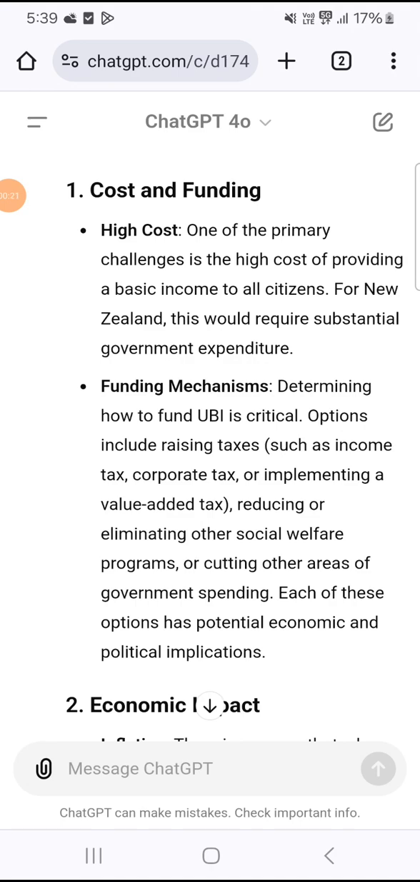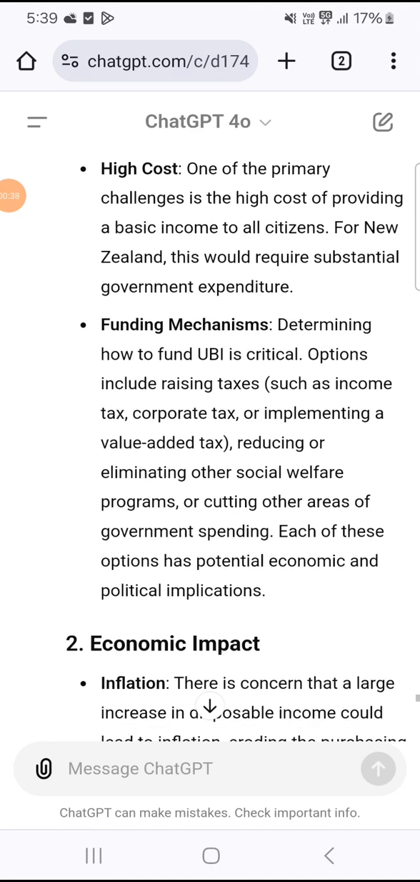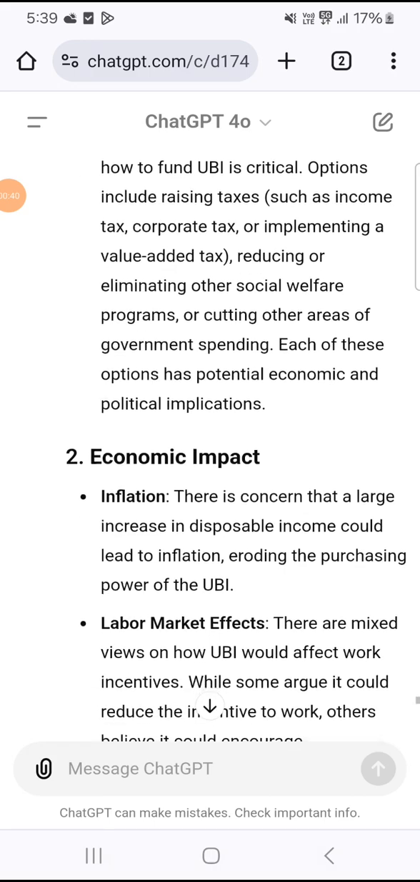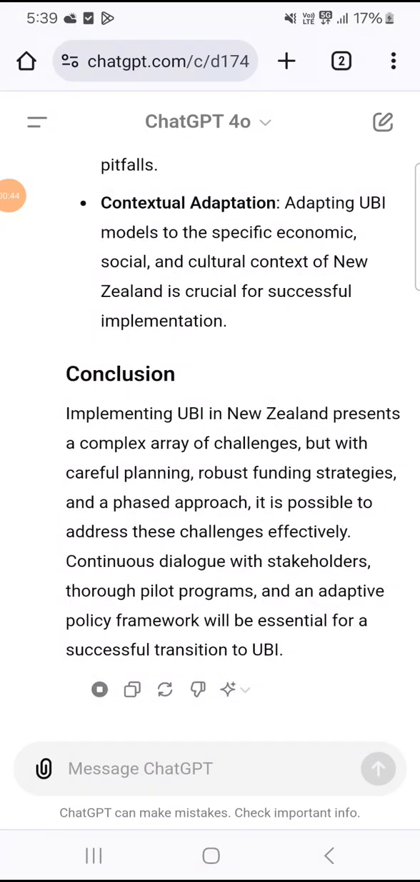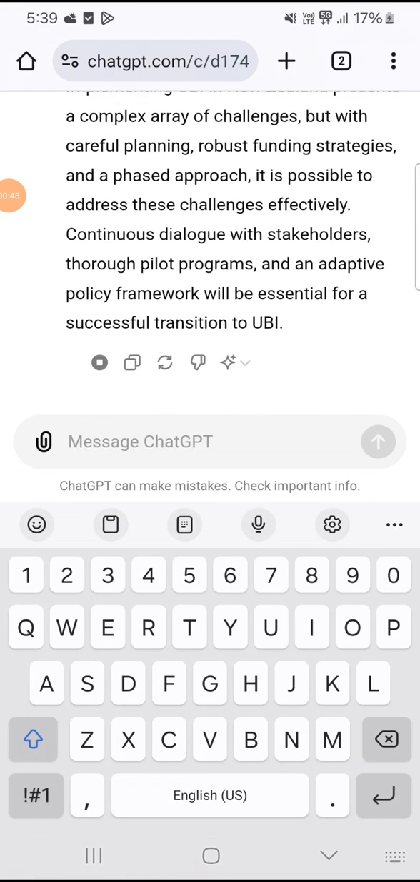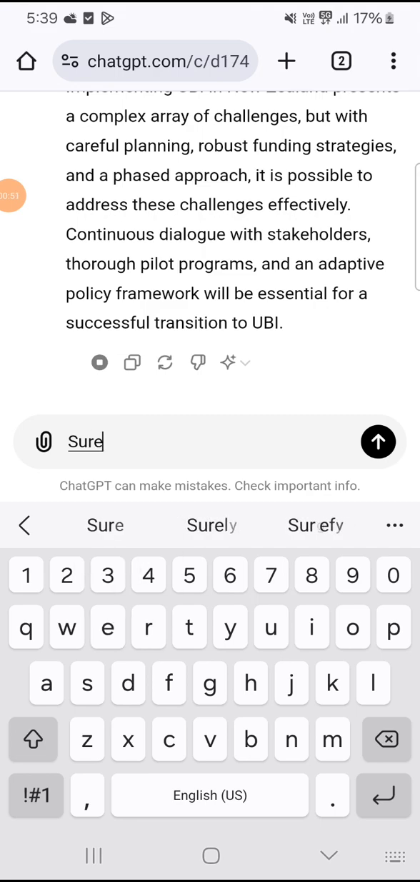High cost. One of the primary challenges is the high cost of providing a basic income to all citizens. For New Zealand, this would require substantial government expenditure. Funding mechanisms. Determining how to fund UBI is critical. Options include raising taxes, such as income tax, corporate tax, or implementing a value added tax, reducing or eliminating other social welfare programs, or cutting other areas of government spending. Each of these options has potential economic and political implications.